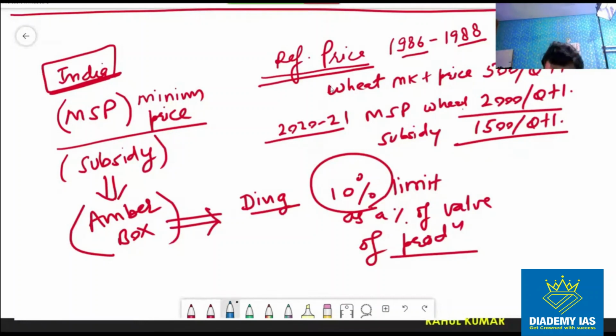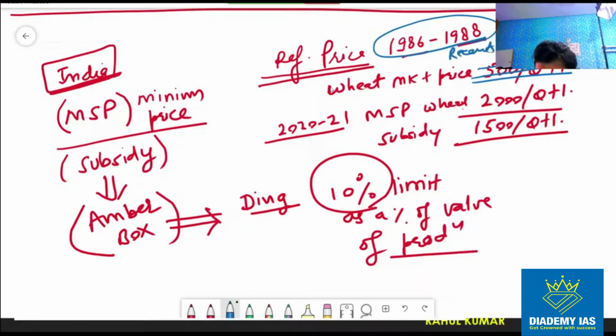What is the stand of India? India is saying that this price of 500 per quintal is very, very old. This is a price more than 20 years old. It means it did not include the impact of inflation over a period of time, right? So this reference period should be changed from 1986-88 to a recent one.